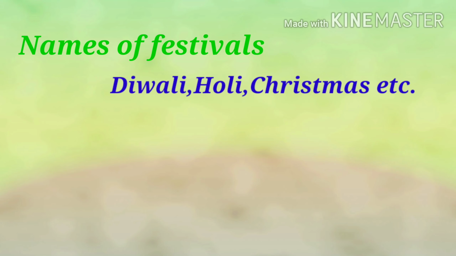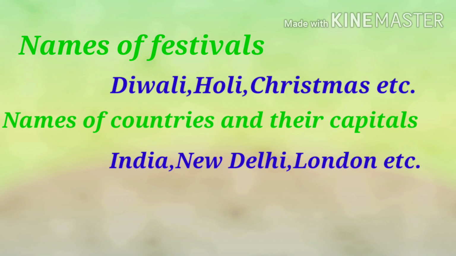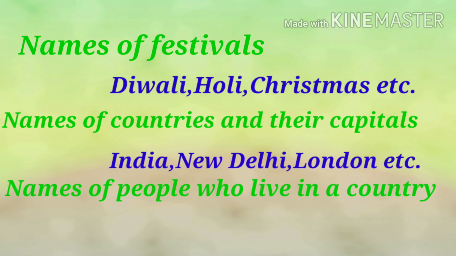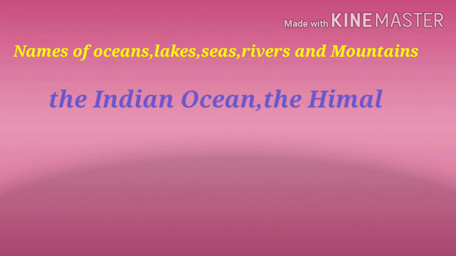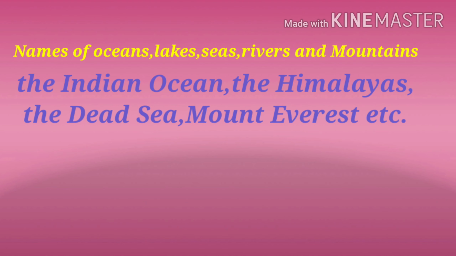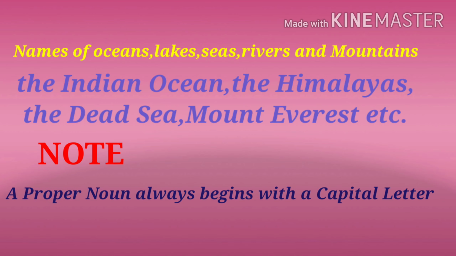Proper nouns also include names of countries and their capitals like India, New Delhi, London, and so on. It also includes names of people who live in a country like Indians, Americans, etc. Proper nouns also include names of oceans, lakes, seas, rivers, and mountains like the Indian Ocean, the Himalayas, the Dead Sea, Mount Everest, etc. Now, one thing to note here is that a proper noun always begins with a capital letter.